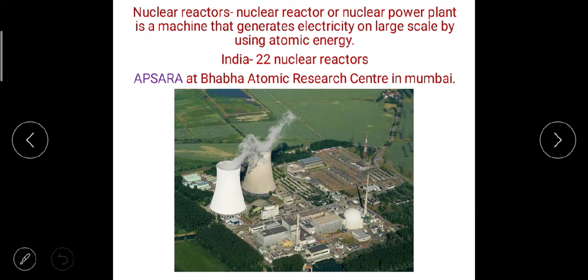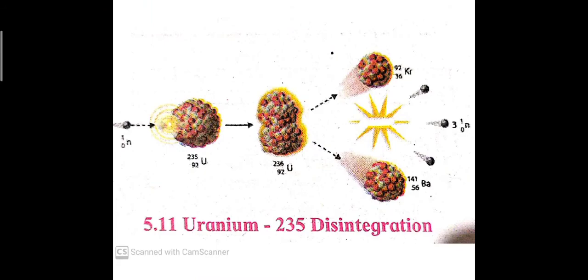These neutrons bring about the fission of more uranium 235 nuclei, and in this way a chain reaction of nuclear fission takes place. This chain reaction of uranium 235 is represented in this figure.